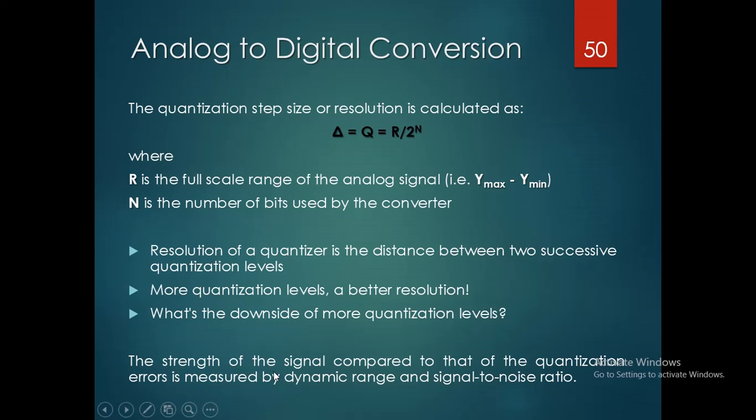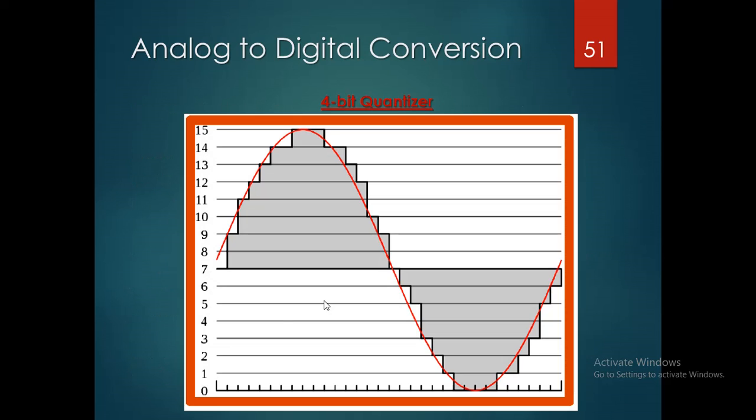The strength of the signal compared to that of the quantization errors is measured by the dynamic range and the signal to noise ratio. If the quantization levels are more, then it gives a better resolution. But suppose the quantization levels are fewer, so what happens? There may be some error that occurs, and that error we may calculate.